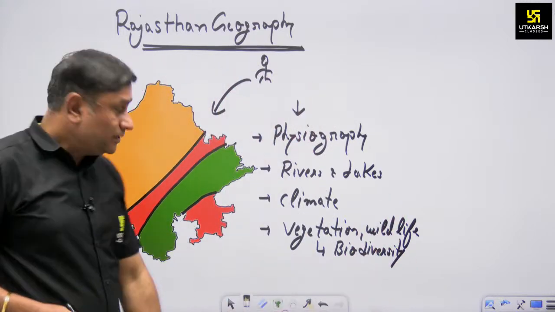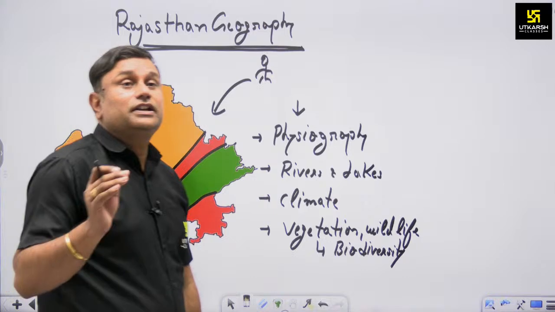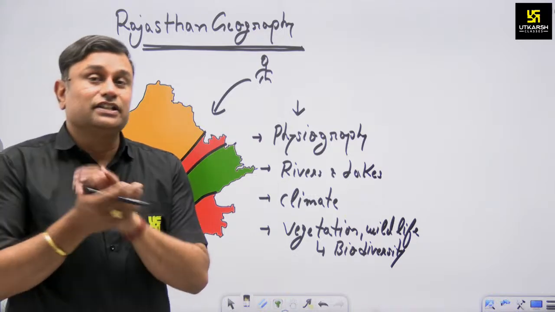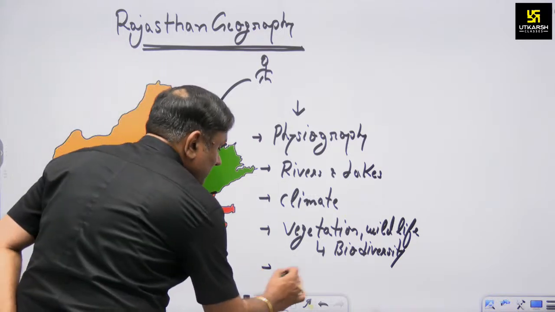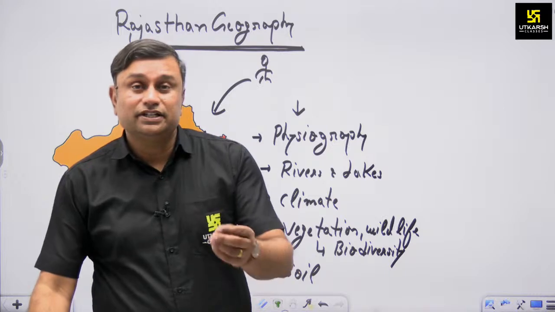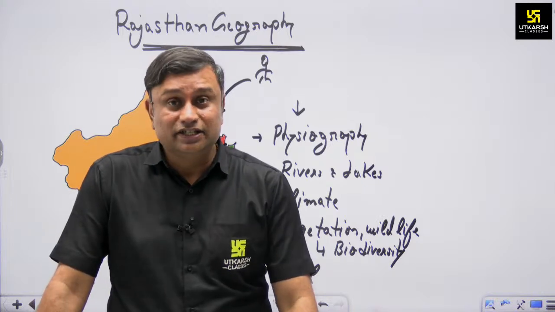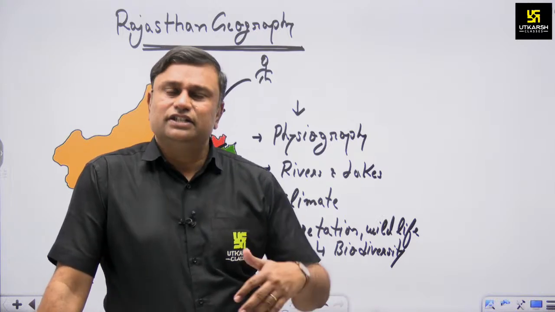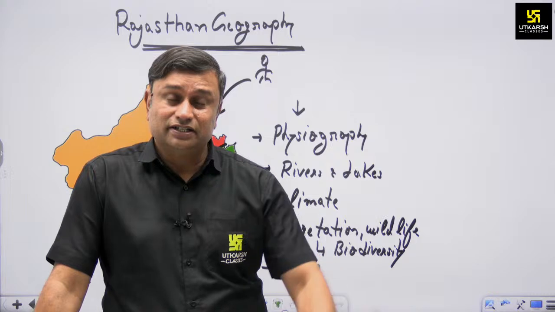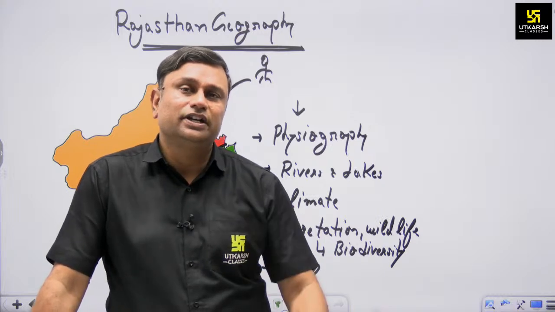Okay. Then apart from this vegetational aspect, a person specifically going to be an RAS officer must know about the soil availability in the state, because without soil you cannot cultivate agriculture. Agriculture practice is totally dependent on the soil, and as you know, the western part of Rajasthan is sandy in nature. Apart from that, the eastern section has some alluvial tracts, some red soils and some loamy soil. Even in the Hadoti region we have a vast amount of black soil in the form of regur, which is also called vertisol.